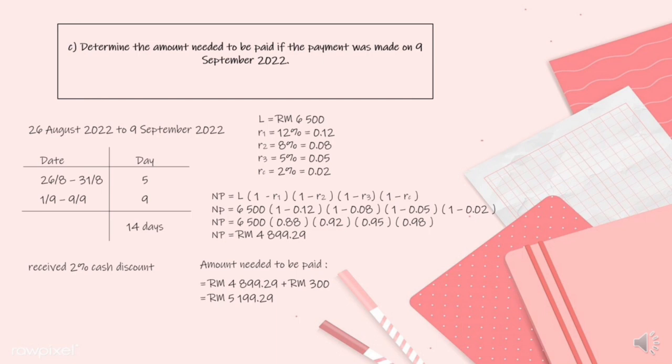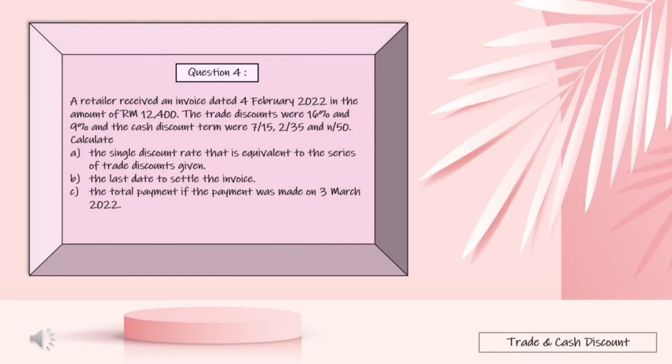Next, the amount needed to be paid is RM4,899.29 plus 300 ringgit, which is the transportation charges. So the amount needed to be paid is RM5,199.29. Question 4. A retailer received an invoice dated 4 February 2022 in the amount of 12,400 ringgit.